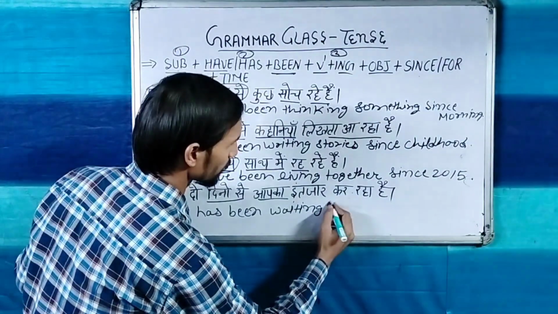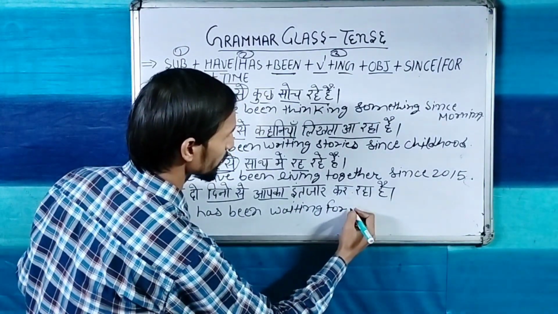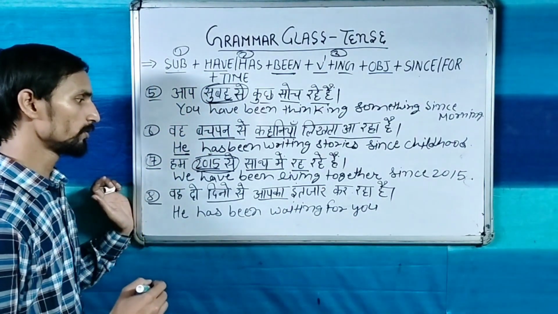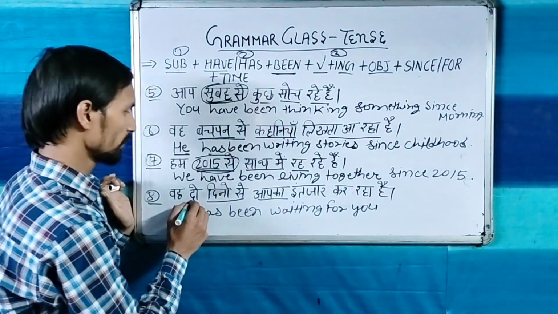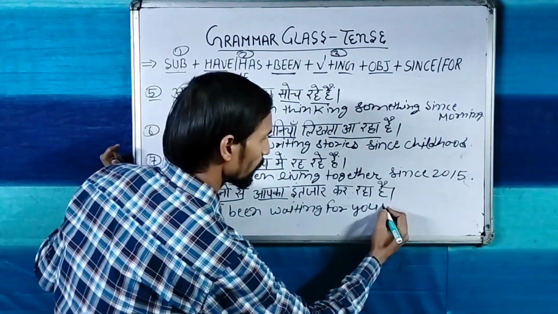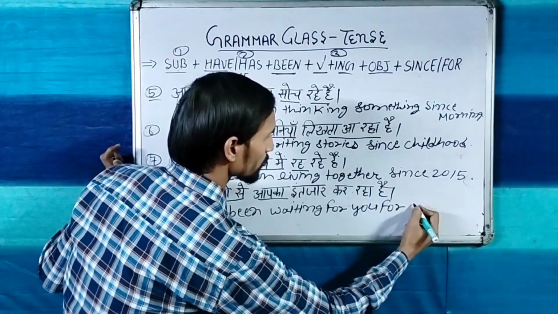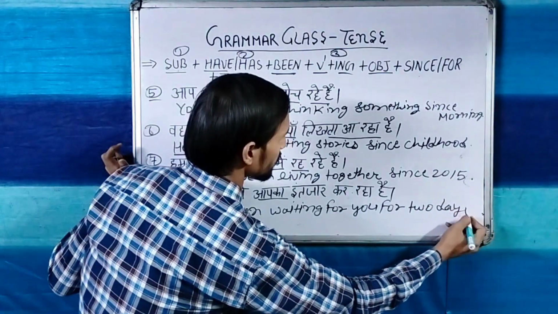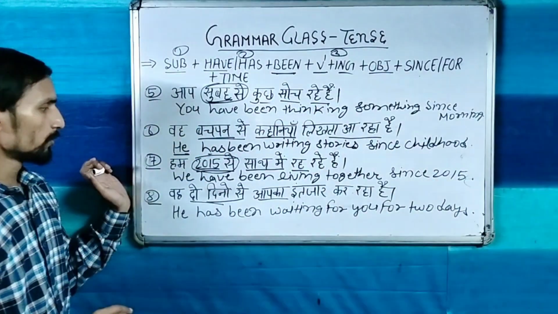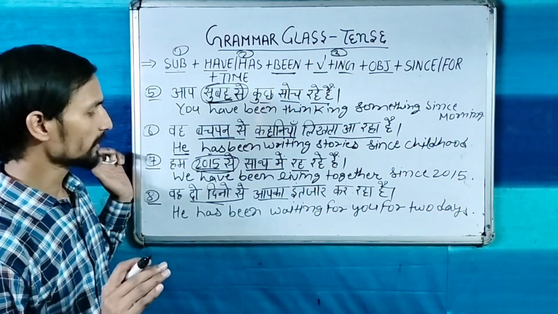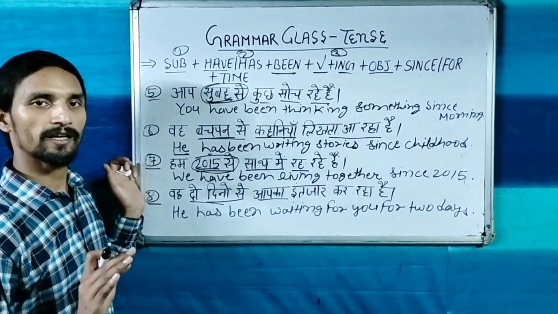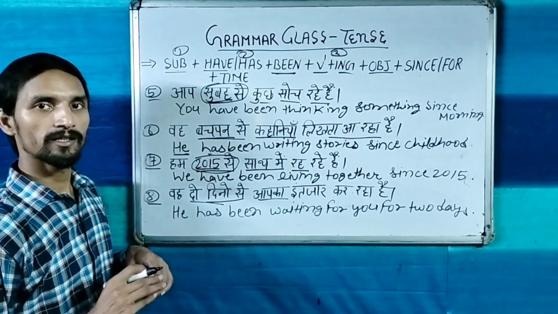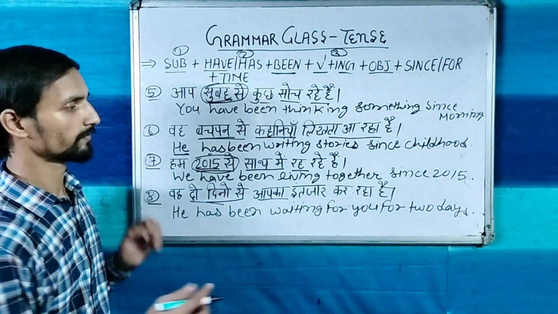for also you can use. He has been waiting for you for 2 days. So right correction of this sentence, वह 2 दिनों से आपका इंतजार कर रहा है. He has been waiting you for 2 days, or he has been waiting for you for 2 days.